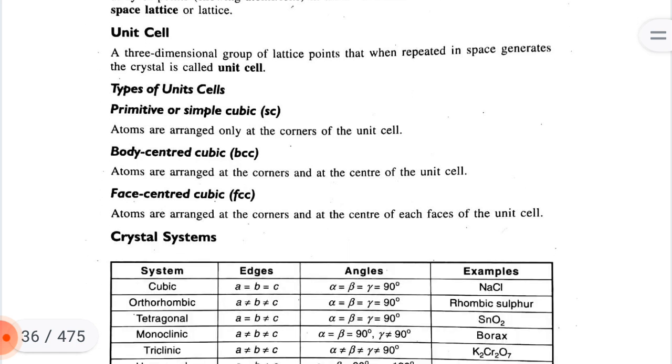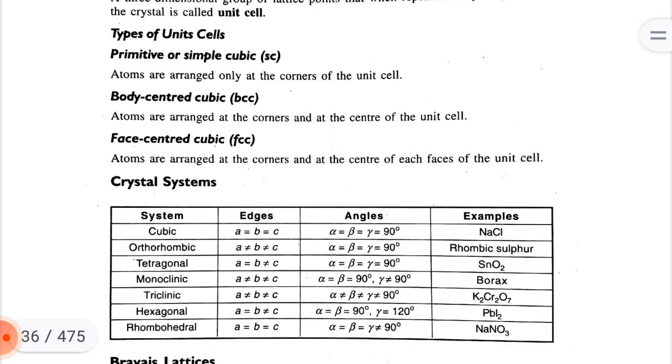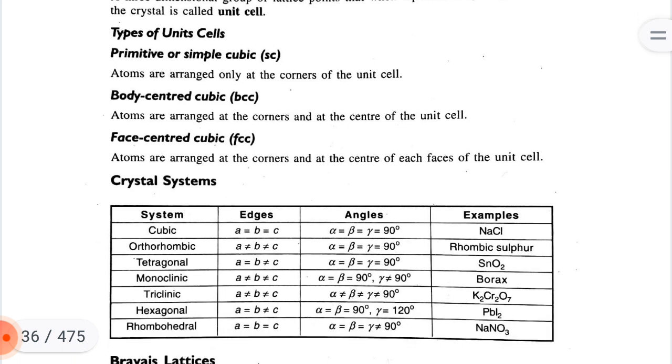Unit cell. A three-dimensional group of lattice points that when repeated in space generates the crystal is called a unit cell. Types of unit cell: primitive or simple cubic, SC, atoms are arranged only at the corners of the unit cell. BCC, body-centered cubic, atoms are arranged at the corners and at the center of the unit cell. Face-centered cubic, FCC, atoms are arranged at the corners and at the center of each face of the unit cell.